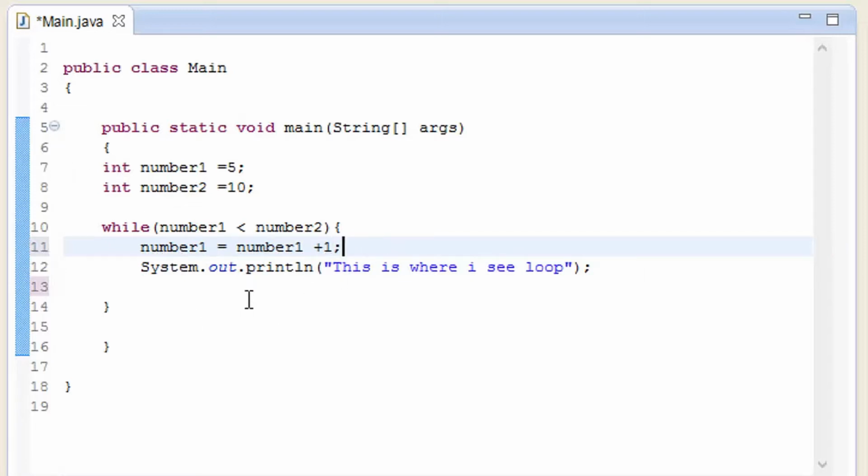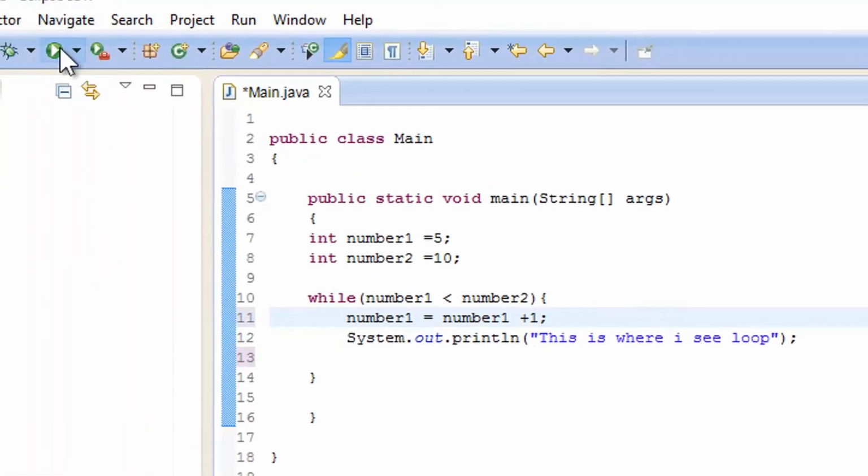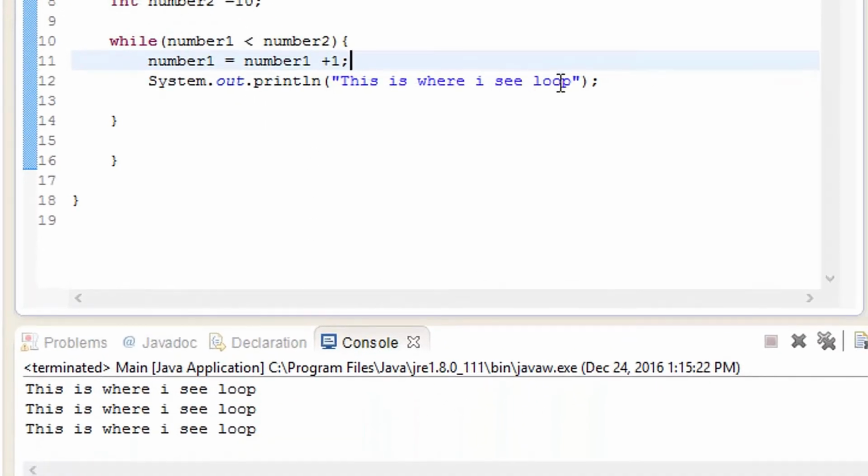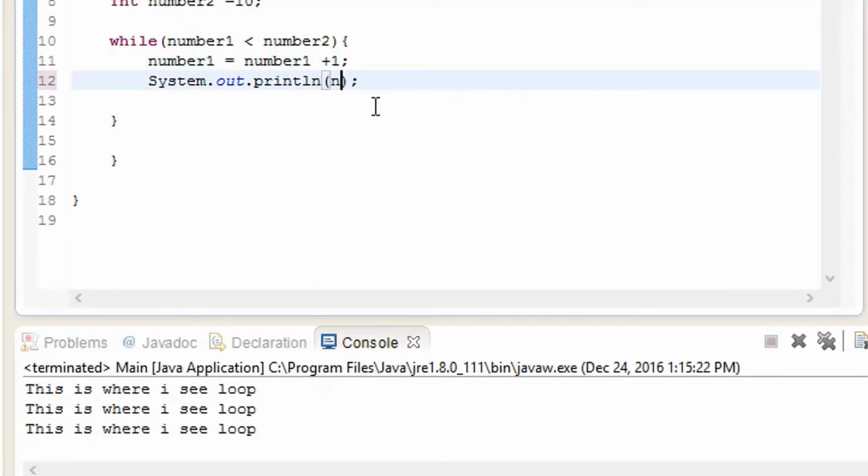Let me show you that it is going to go from top to bottom and add number 1 again, and then it is going to go from start to bottom and add number 1 again, and go on and on until it reaches number 10, because after number 10 there is no value of number 2 to it. Let me play that out. Okay, let me just remove this message and give it a value of number 1. Now it is going to read this message and add this one. So let me play that again.